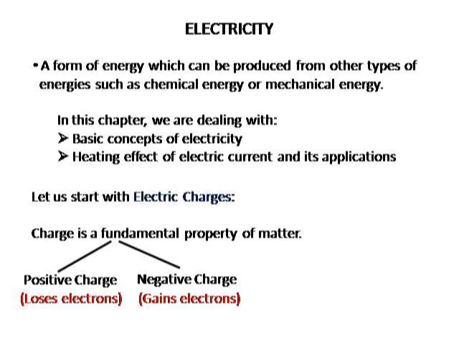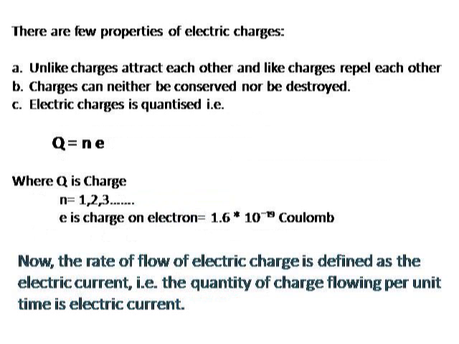If an atom loses an electron, then it will become a positive charge. On the other hand, if that atom gains an electron, then it will become a negative charge. So, I will tell you about a few properties of electric charges. Unlike charges attract each other. On the other hand, like charges repel each other.